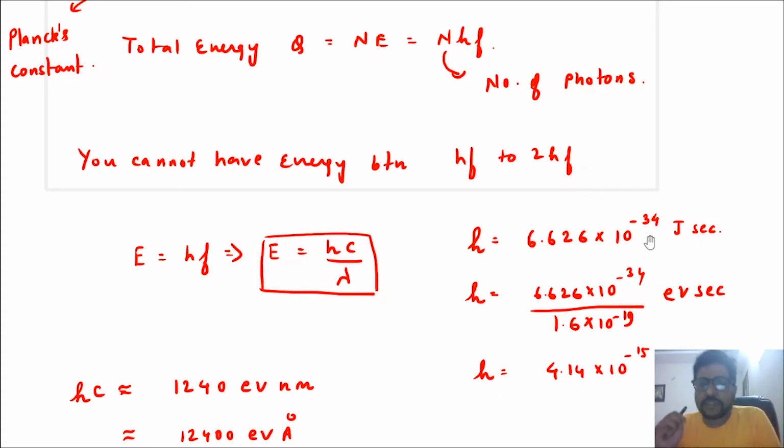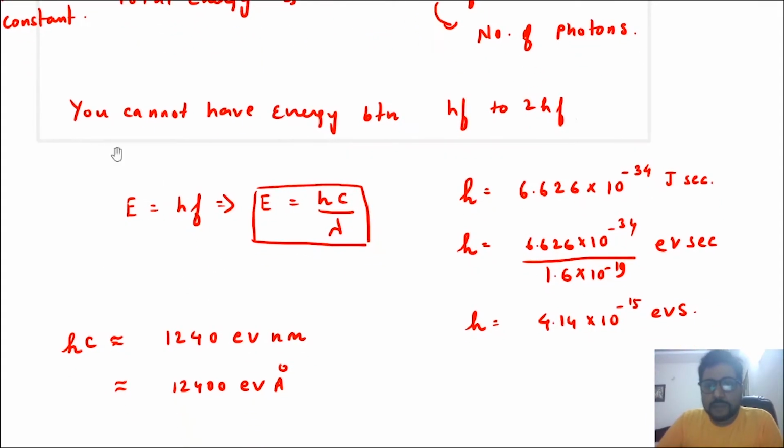But because in this chapter we'll mostly use the energy in terms of electron volt, we will write this joule in terms of electron volt. Now 1 electron volt is 1.6 into 10 raised to power minus 19 joule. So 1 joule is 1 divided by 1.6 into 10 raised to power minus 19 electron volt. If you divide this, you will get h equal to 4.14 into 10 raised to the power minus 15 electron volt second. This is the value of h in terms of electron volt second.